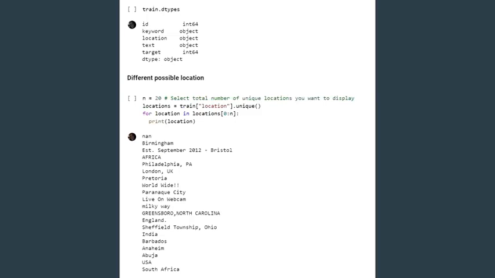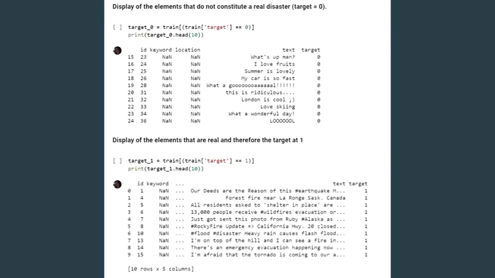First of all, we analyzed the types of data contained in our dataset. We can see that most of the elements are objects, apart from the identifiers, which are of the integer type. After that, we listed the different locations in order to get a global idea. Then, we displayed only the items that were not a real disaster, and then we did the opposite. These steps allow us to get a global idea of our dataset.